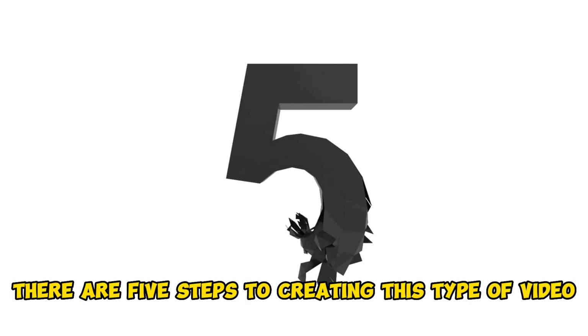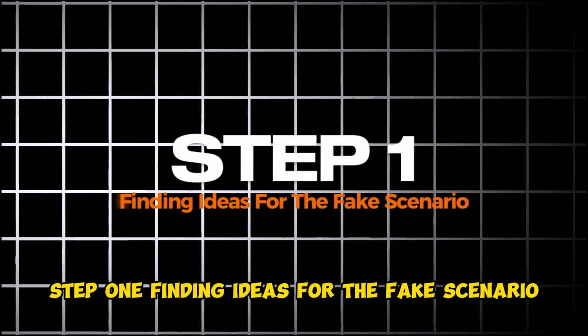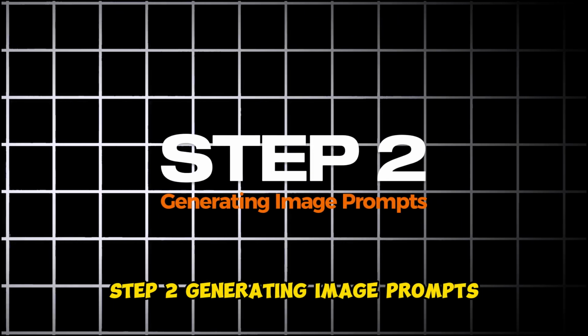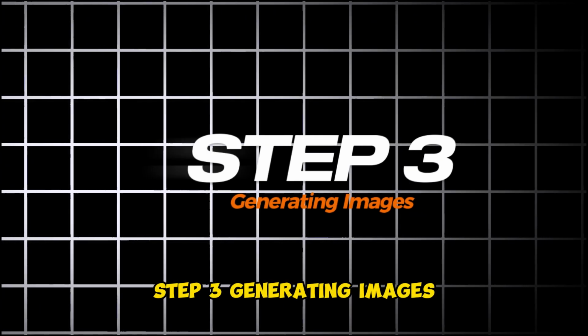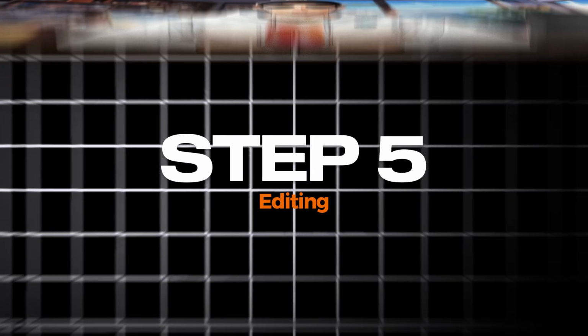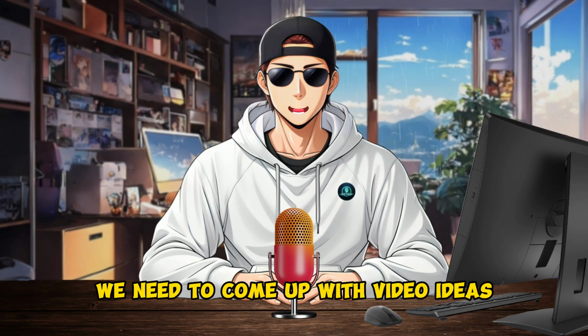There are 5 steps to creating this type of video. Step 1, finding ideas for the fake scenario. Step 2, generating image prompts. Step 3, generating images. Step 4, animating the images. Step 5, editing. Alright, so first of all, we need to come up with video ideas.